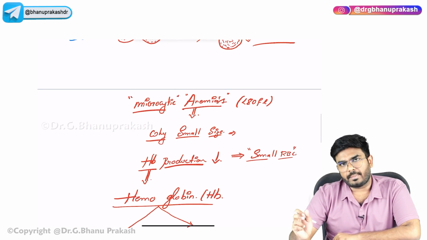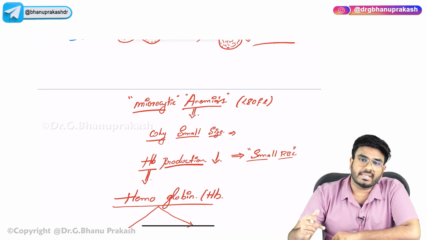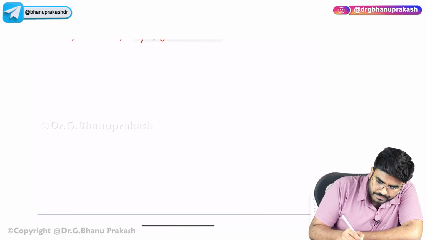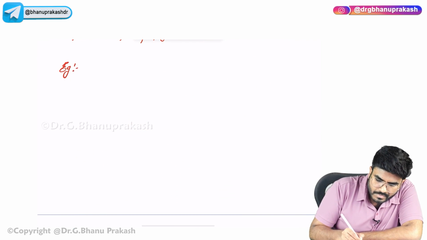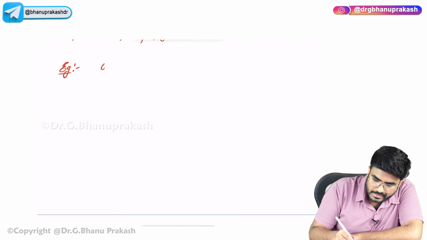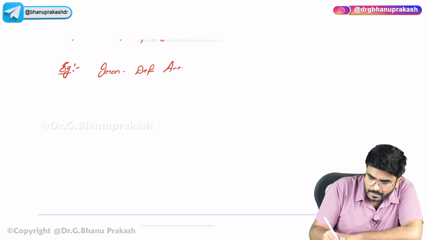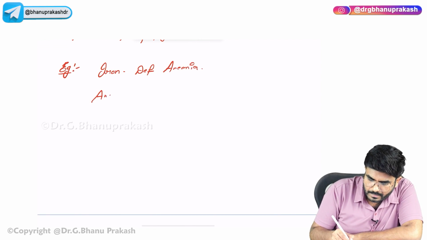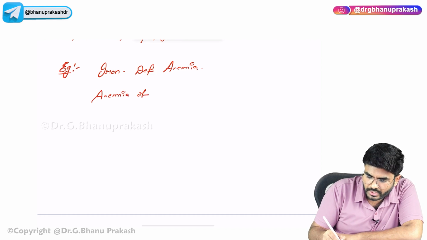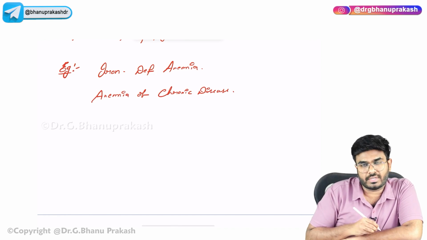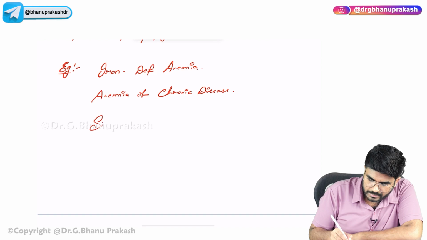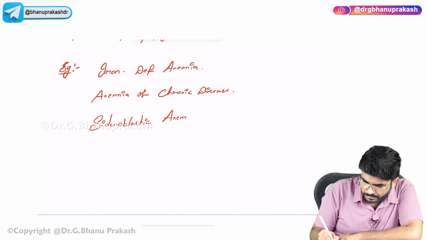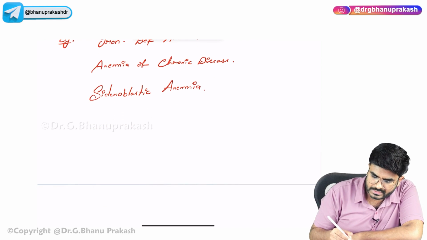The examples of microcytic anemias are, first one, iron deficiency anemia; anemia of chronic disease; next, sideroblastic anemia; and the last one is thalassemia.